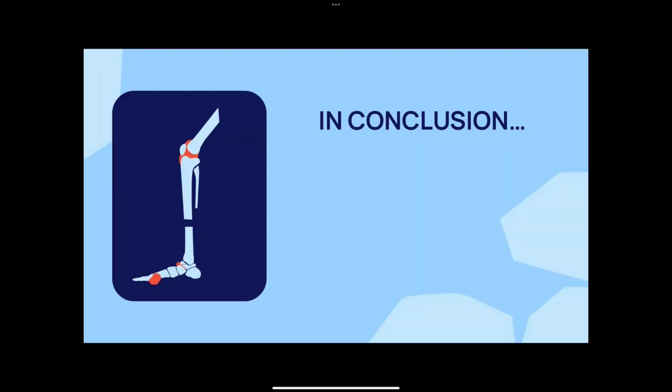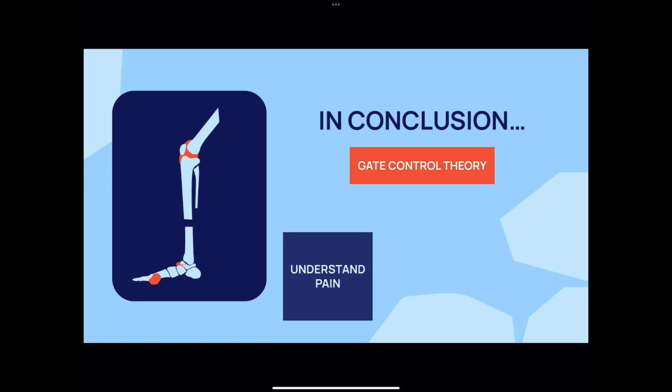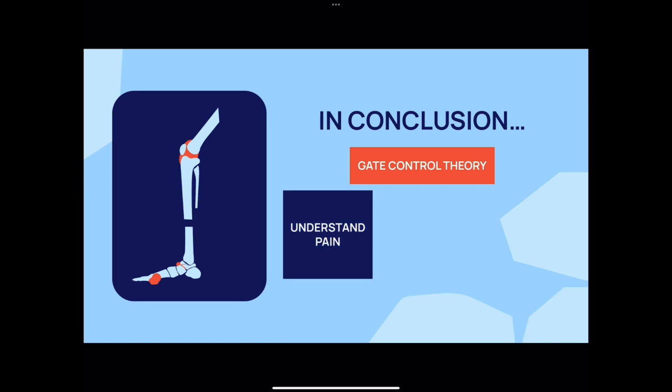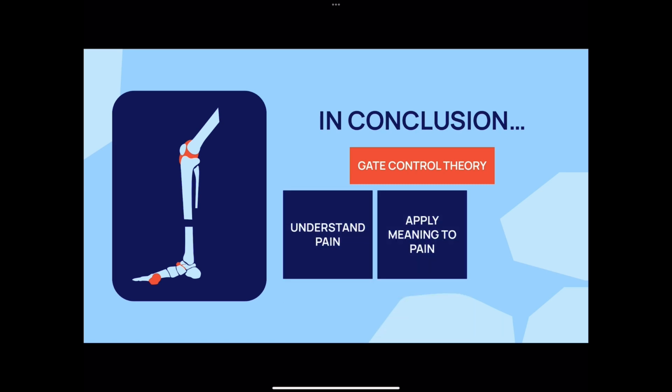Ultimately, the gate control theory of pain provides a model for us to interpret and understand the way pain can affect our lives, how we can provide meaning to the pain we are experiencing, and how we can manage our pain effectively.